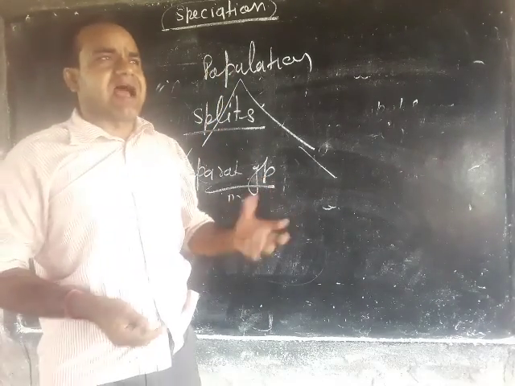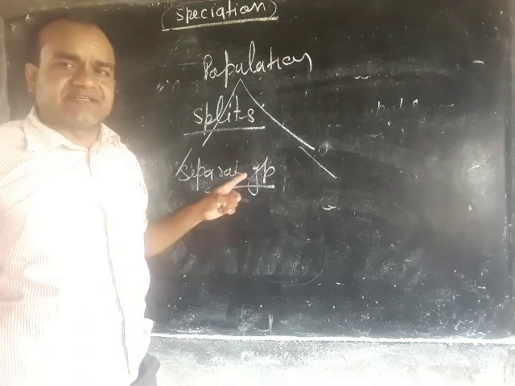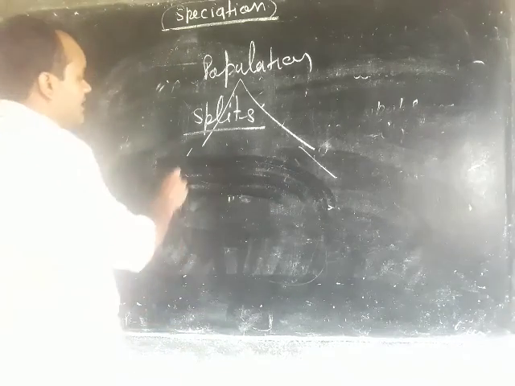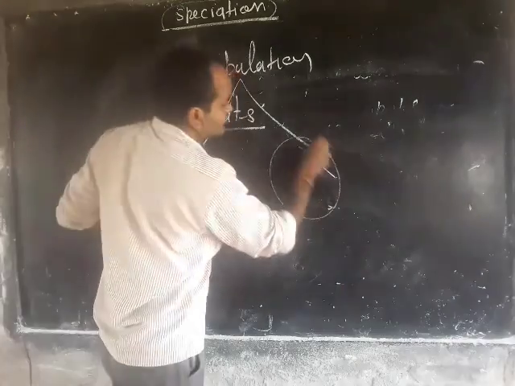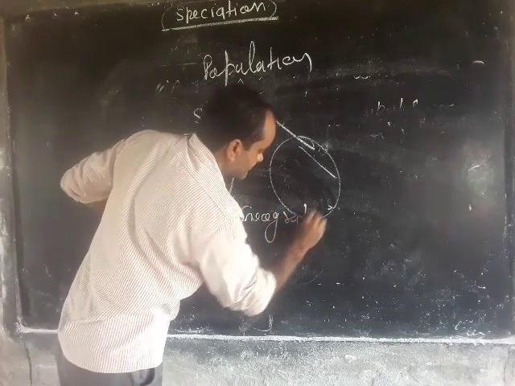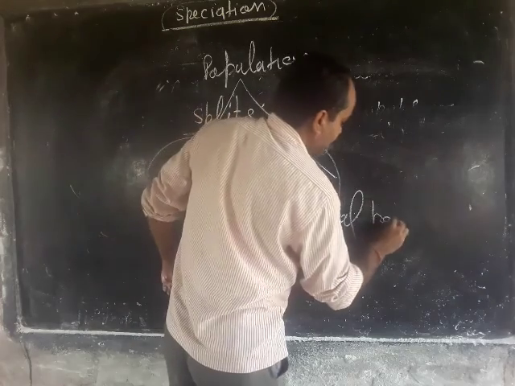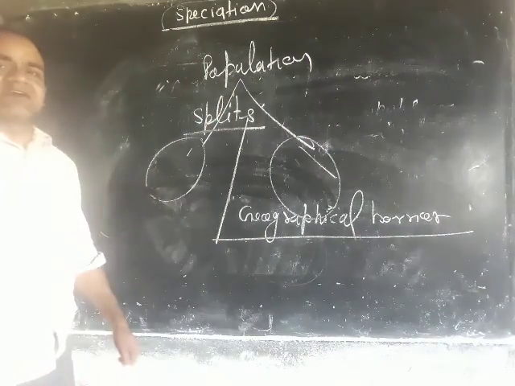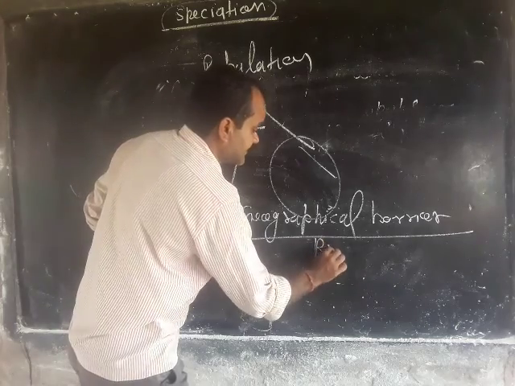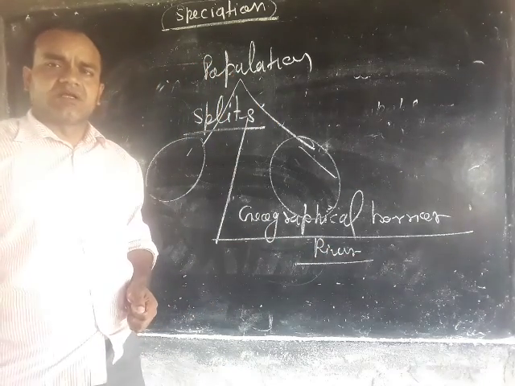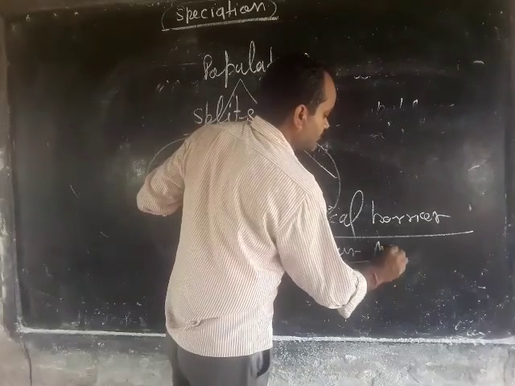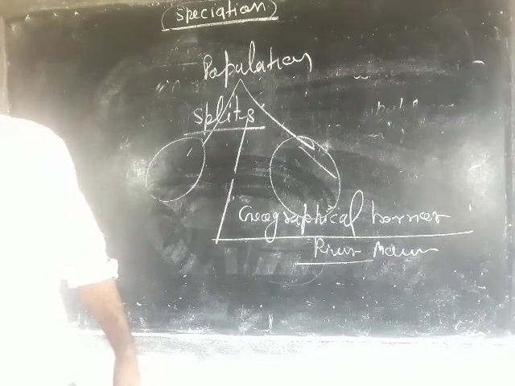When a large population is divided into two separate groups by a geographical barrier, such as rivers, mountains and ranges, and also seas.